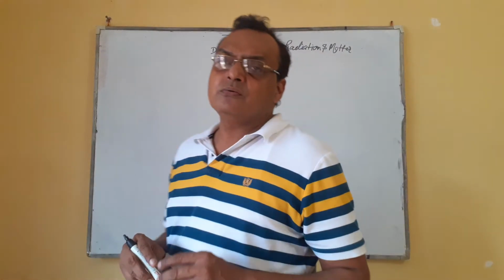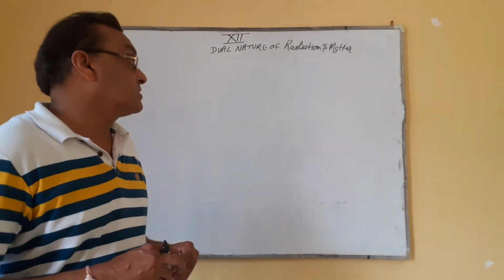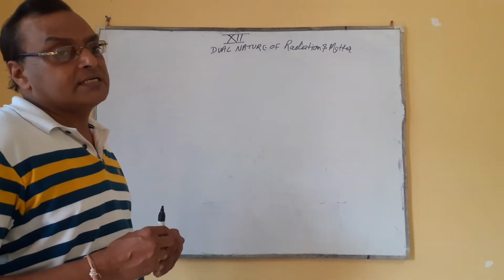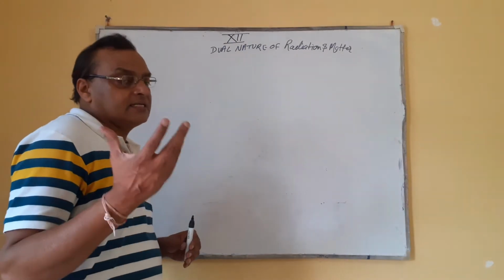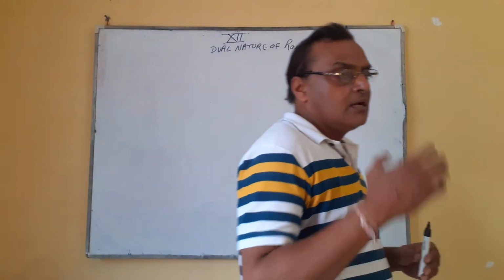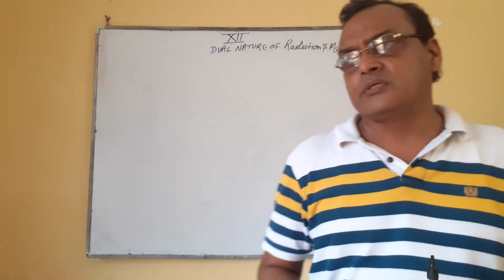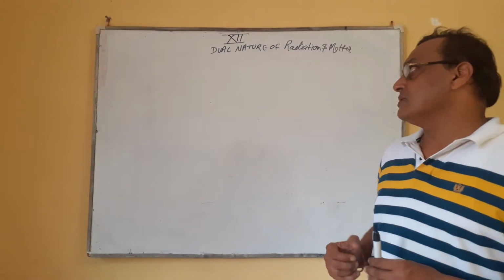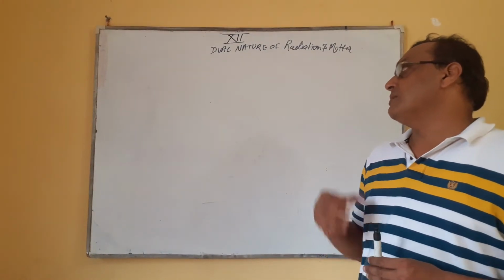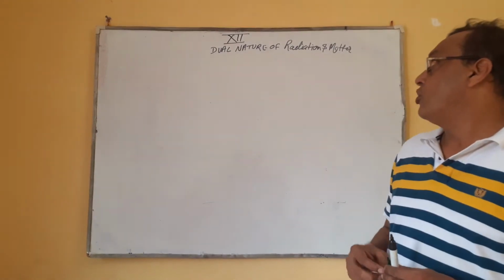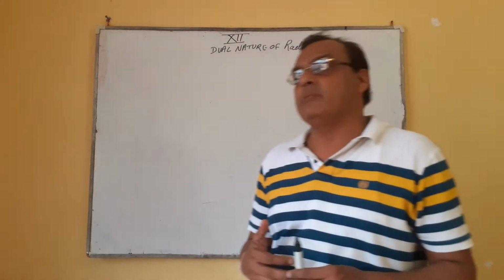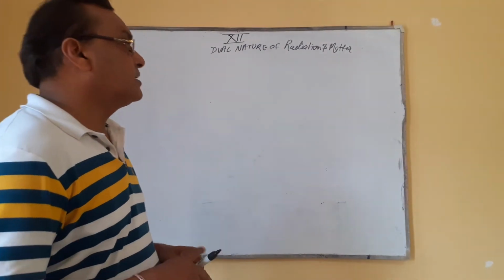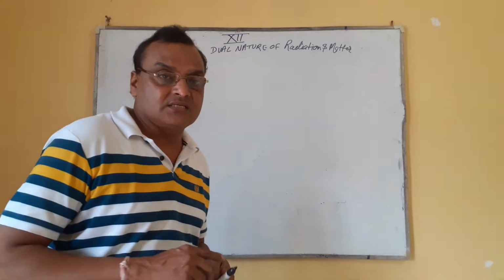In the previous video I discussed the Einstein photoelectric equation, factors affecting the photoelectric effect, and the different graphs. Today I am continuing the same chapter of class 12th, Dual Nature of Radiation and Matter. In this video I will discuss the de Broglie hypothesis.